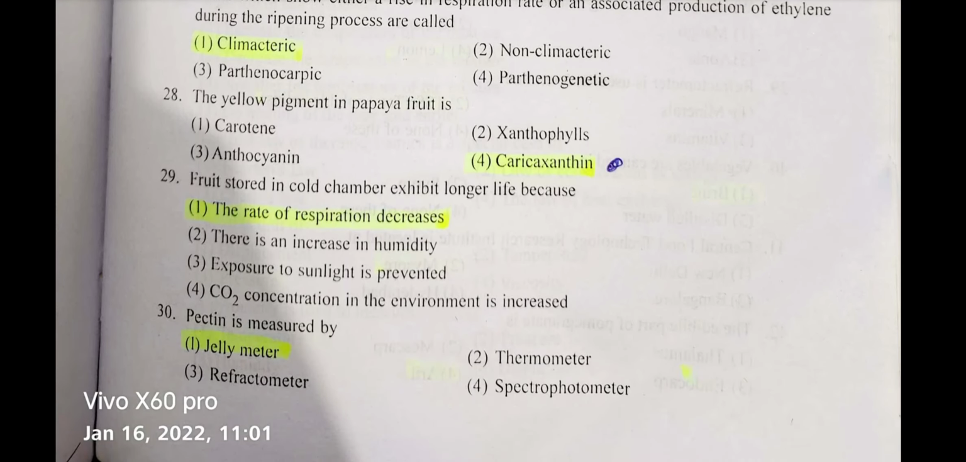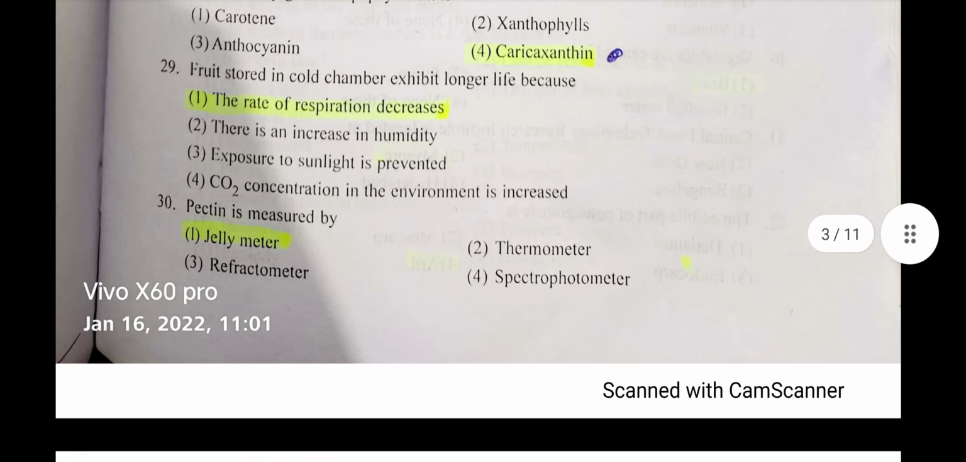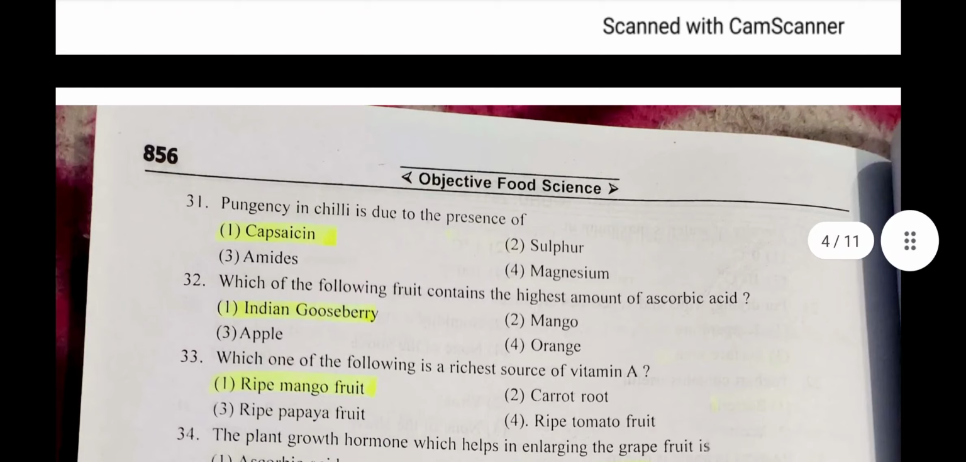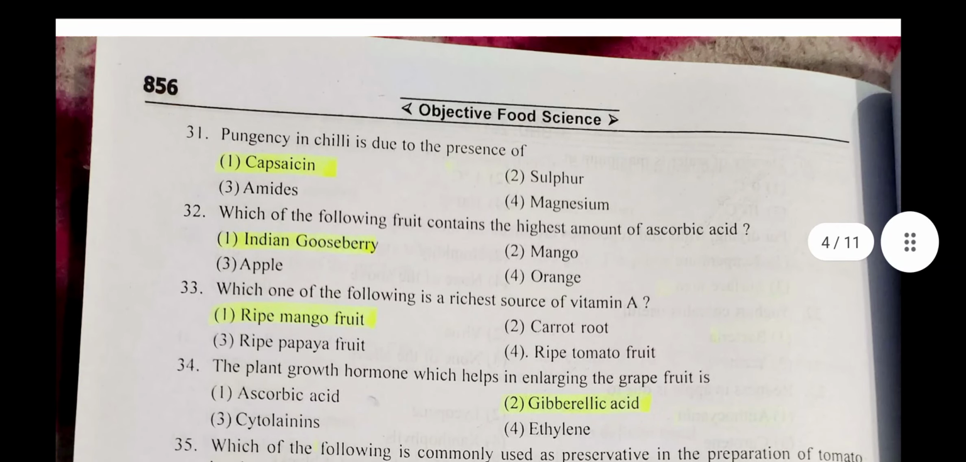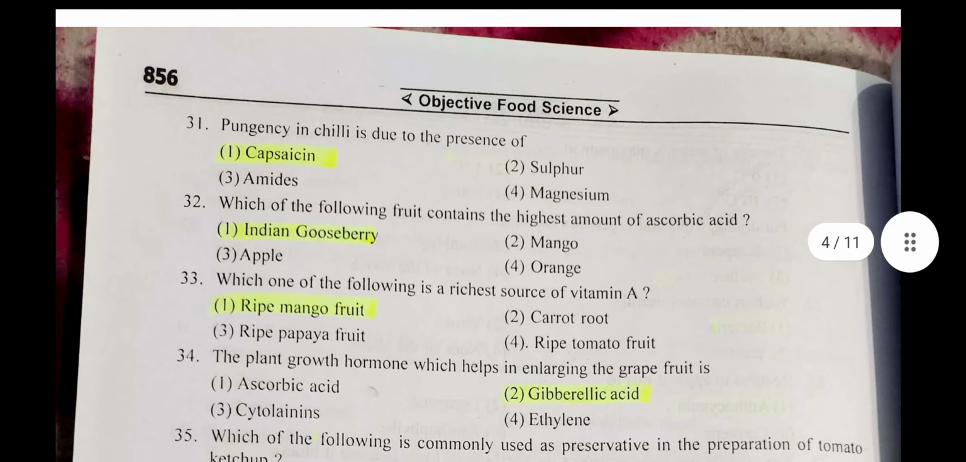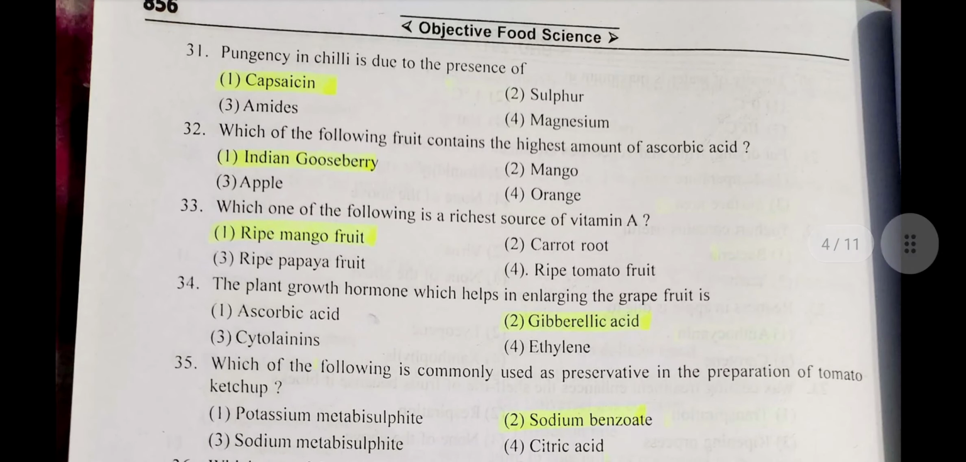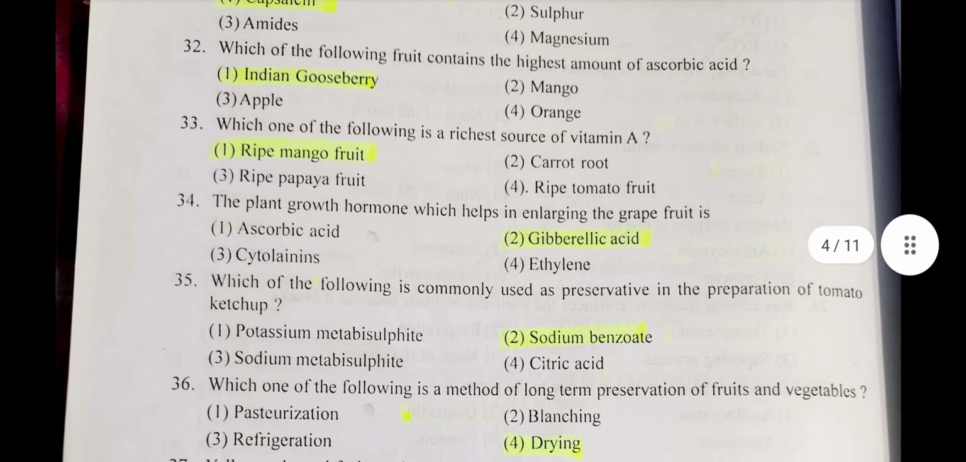Question number 29. Fruit stored in a cold chamber exhibits longer life because? Answer: the rate of respiration decreases. Question number 30. Pectin is measured by? Answer: jellymeter. Question number 31. Pungency in chili is due to the presence of? Answer: capsaicin. Question number 32. Which of the following fruits contains the highest amount of ascorbic acid? Answer: Indian gooseberry.